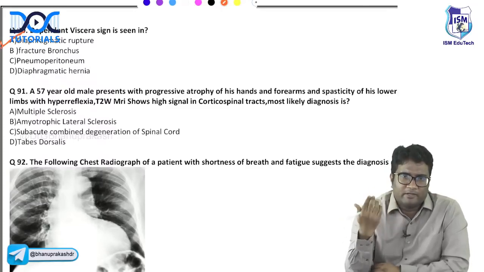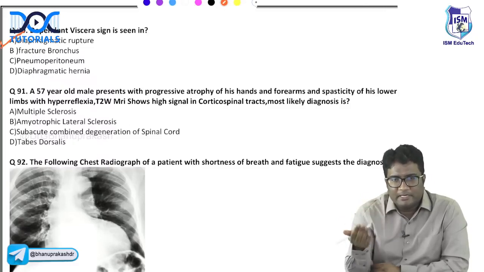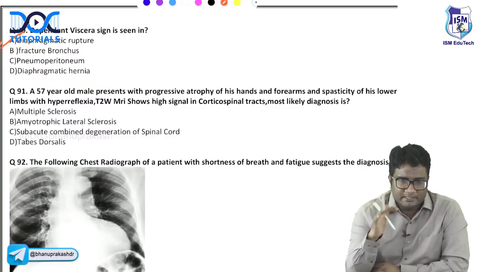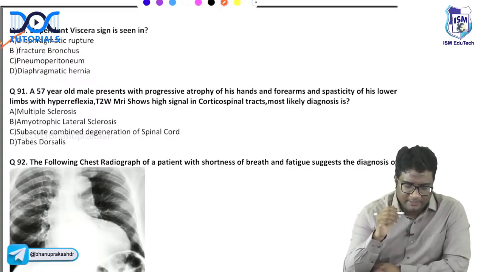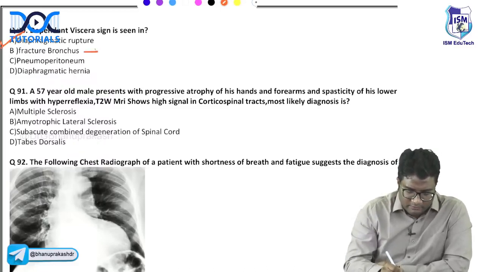they go posteriorly and lie onto the rib cage. So there will be a dependent viscera that you see when you have a rupture, fracture of, or damage to the diaphragm. Diaphragmatic rupture produces dependent viscera sign. Just one word answer, you learn dependent viscera. What did I teach you for fracture of bronchus?